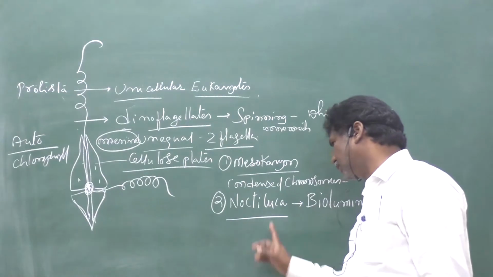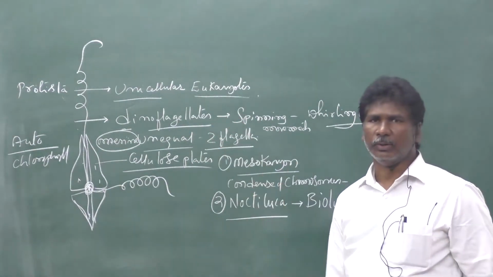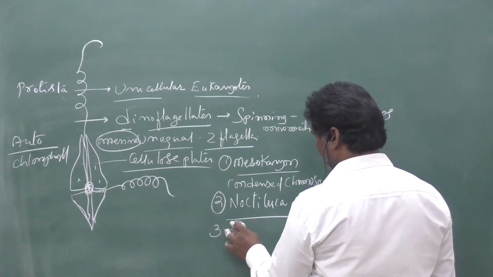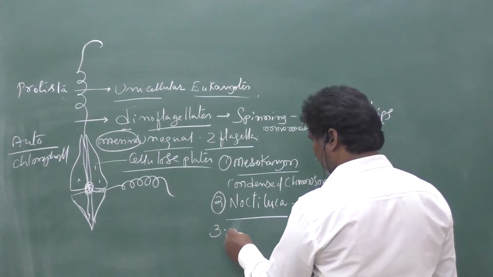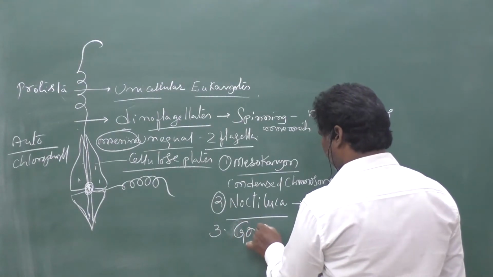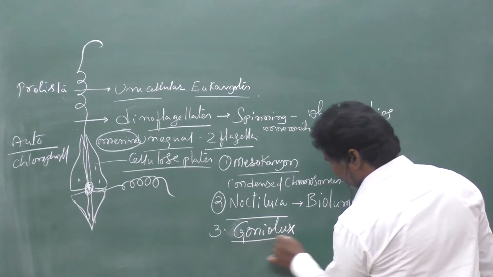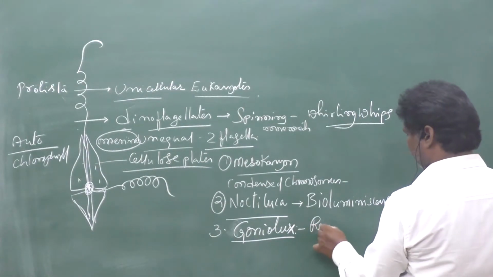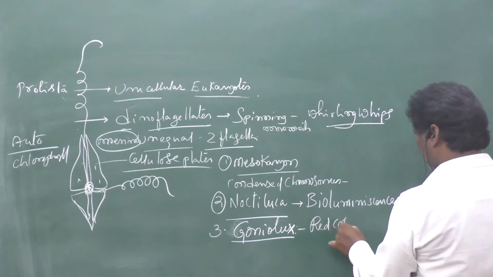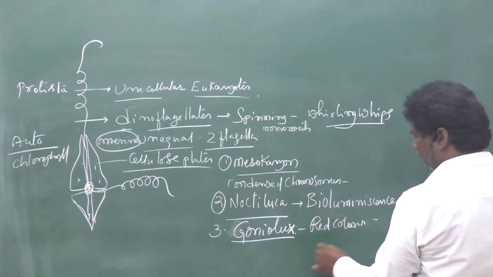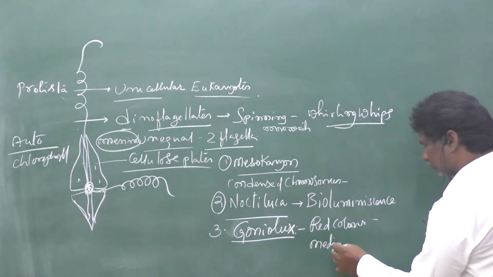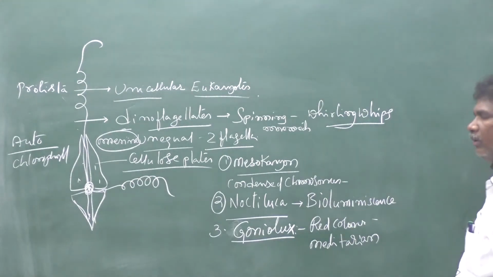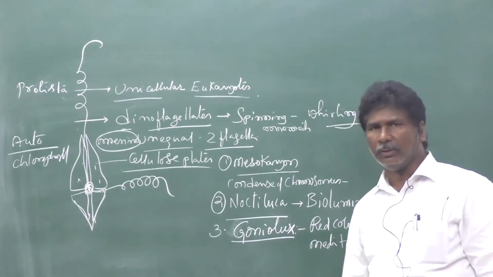Noctiluca also produces natural light. That is also one of the dinoflagellates. And third important one, that red coloration, one of the special dinoflagellates, is called Gonyaulax. It can cause the red coloration in the Mediterranean Sea. So red coloration in what is that one? Mediterranean Sea, that is called Gonyaulax.